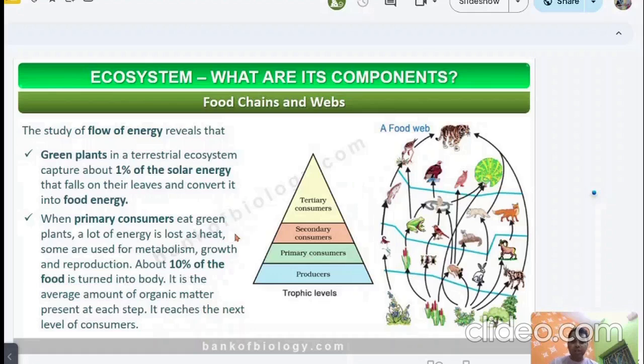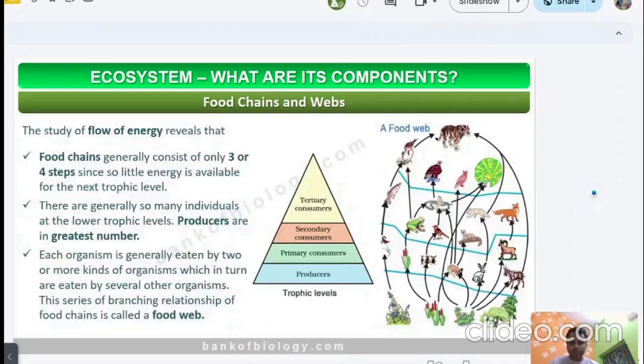Then at every stage, 90% of the energy goes to the environment and 10% of the energy is transferred to the next trophic level. That means each trophic level gets only 10%. This is known as the 10% Lindemann law of energy.